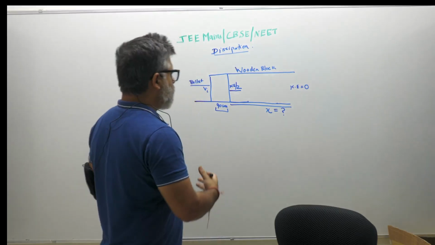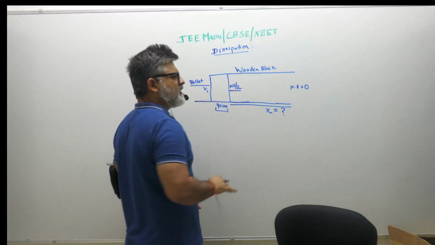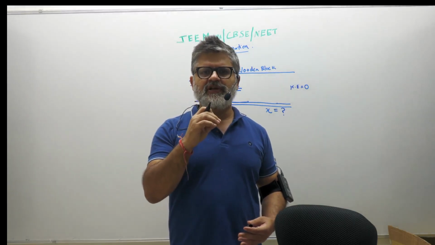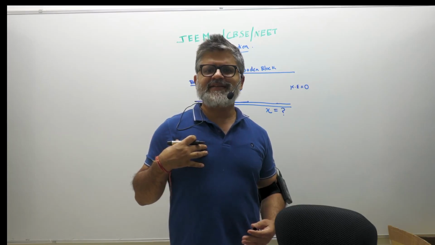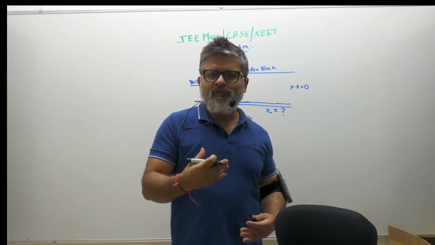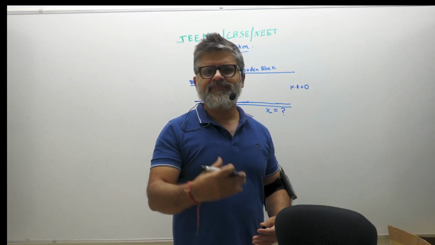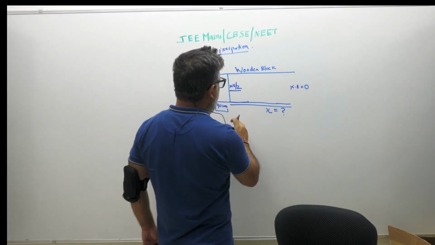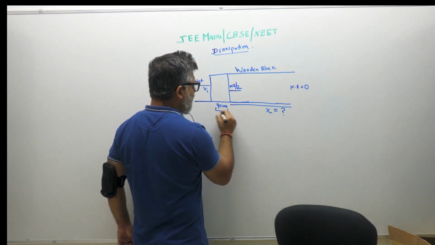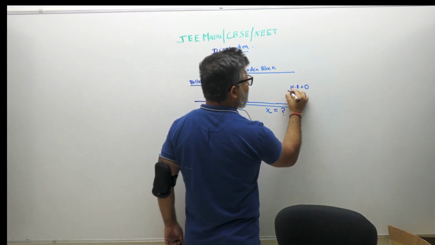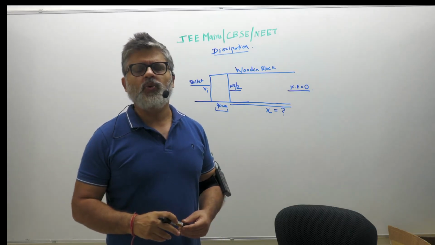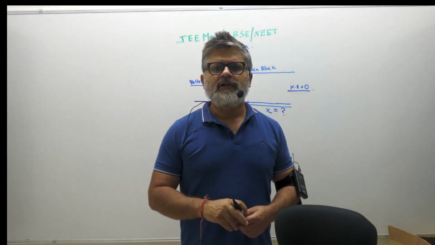So inside the wood, the bullet is experiencing friction and its energy is getting lost to overcome that friction. Now the question is, how far will it travel beyond 90 centimeters so that finally the kinetic energy of the bullet becomes zero.